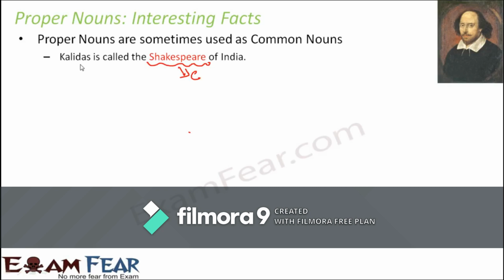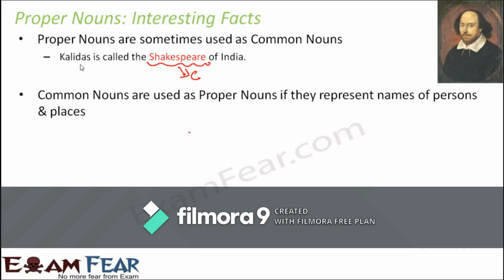Kalidas is called the Shakespeare of India, as if Shakespeare is a general quality, known for its ability to write well. So somebody who writes well is called the Shakespeare. So here Shakespeare has been used as a common noun, even though it is a proper noun.